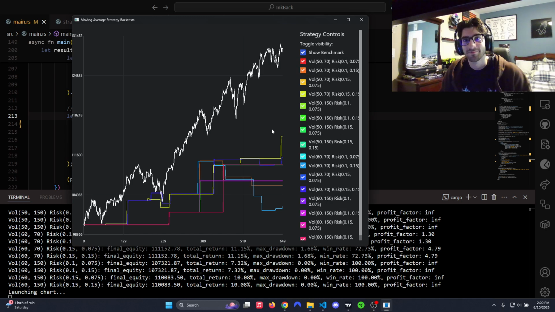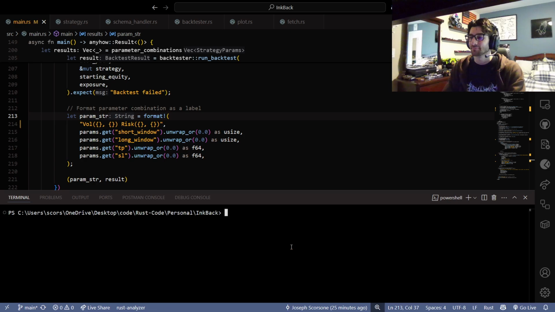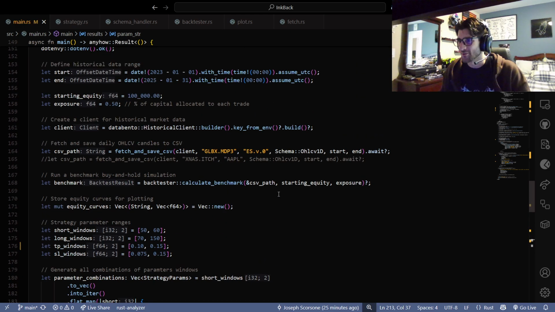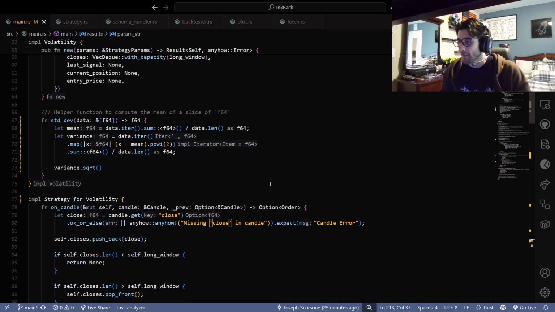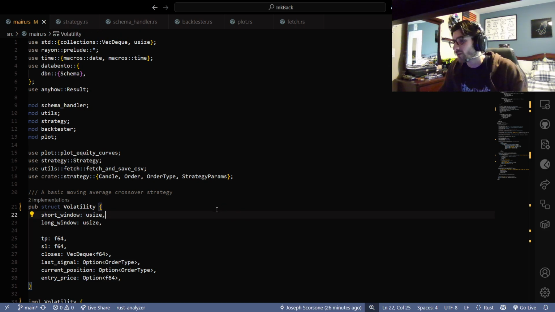Yeah, that's the project, right? I don't really know what else I want to say right now. I kind of ran out of steam halfway through. That was weird. But yeah, this is the project. This is InkBack. It's another Ink product. The first one was an actor model I wrote in Zig. This one is a backtesting engine that's written in Rust.